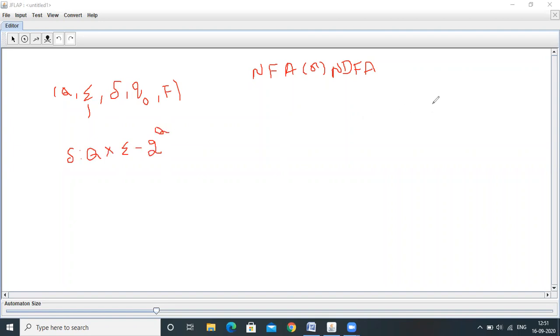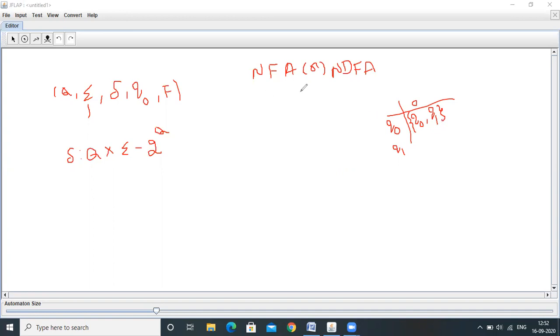So what is the meaning of this one? Let's see here. Assume NFA contains 2 states Q0, Q1. Over the input symbol 0, it may go to Q0 state or it may go to Q1 state. Multiple entries are allowed in NFA, but in DFA, Q0 on 0, only one next state. But here there are 2 possibilities. It may go to Q0 or it may go to Q1 state. Undecidability is allowed in the case of NFA.